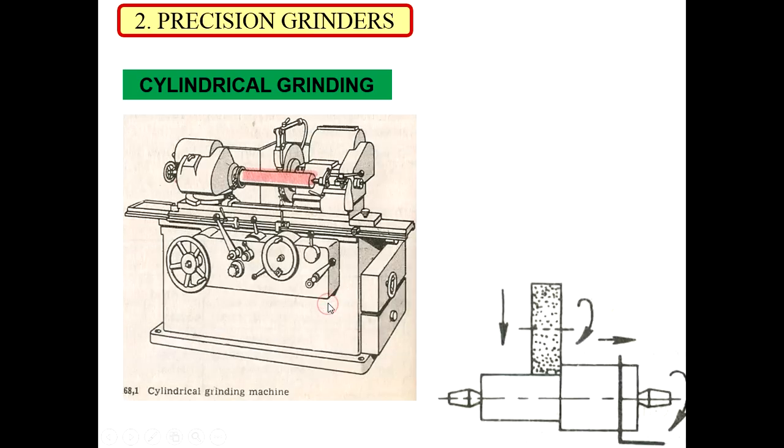Then we have the cylindrical grinding. In cylindrical grinding, these machines are used for grinding the various external surfaces such as cylindrical surfaces. We have contoured cylinders, we have tapers, shoulders. So different shapes can be ground with the help of this cylindrical grinding, and this is a very popular machine in the shop floor for grinding operation.